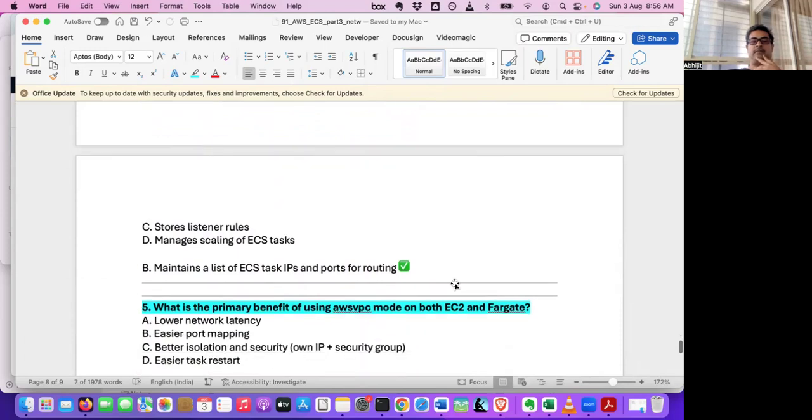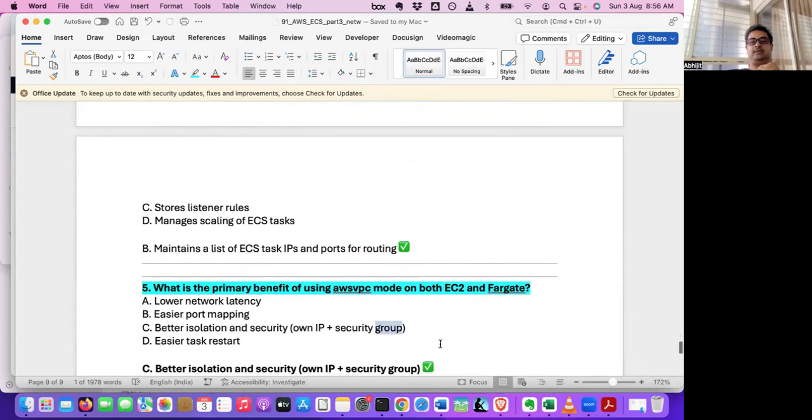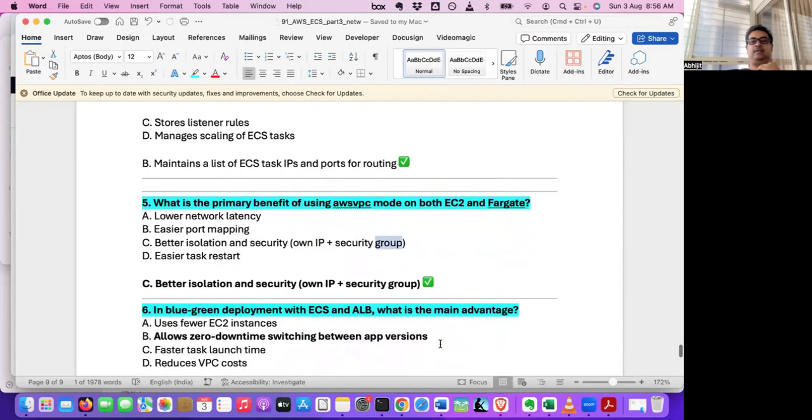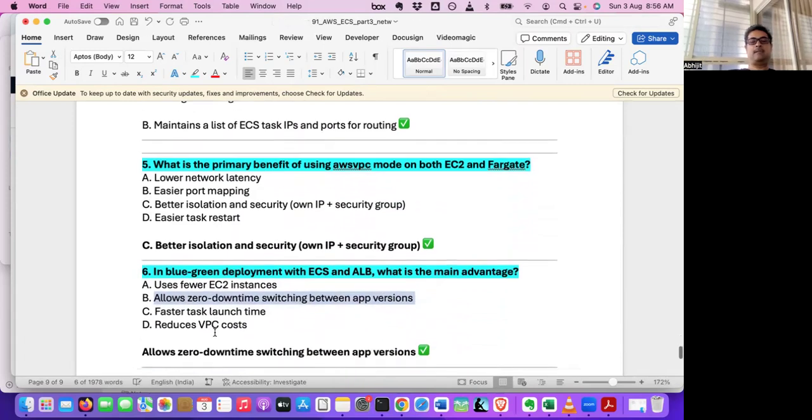What is the primary benefit of using AWS VPC mode on both EC2 and Fargate? Isolation and security, because each task has its own IP and security group. So it has better security and isolation. Answer is C. In blue-green deployment with ECS and ALB, what is the main advantage? It allows zero downtime switching between app versions. So this is the answer. Answer is B.